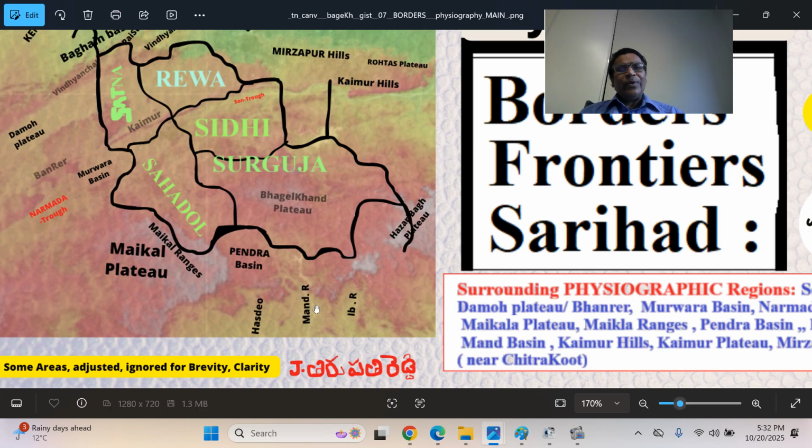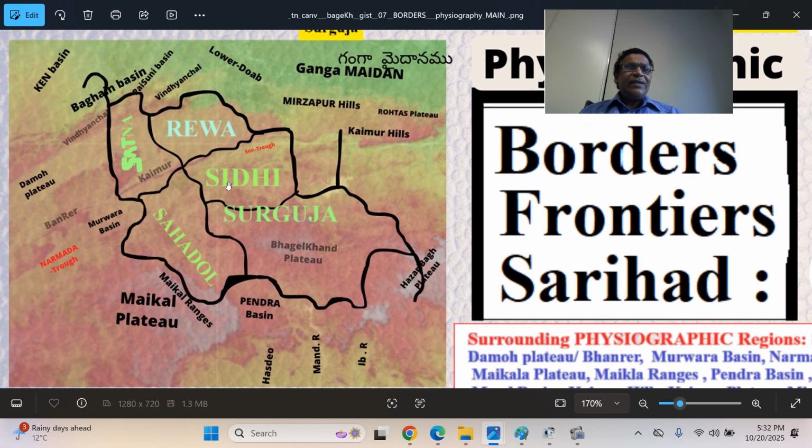So we have looked at this part and this part, the Maikala range. This is the trough, that is the Son trough and Narmada trough. The Narmada trough covers Jabalpur district, Hoshangabad district and parts of Khandwa district, the Nimad region. Of both troughs, the Narmada trough is bigger and broader.